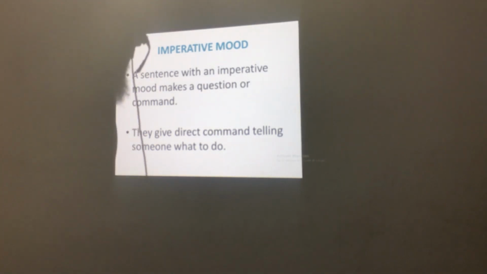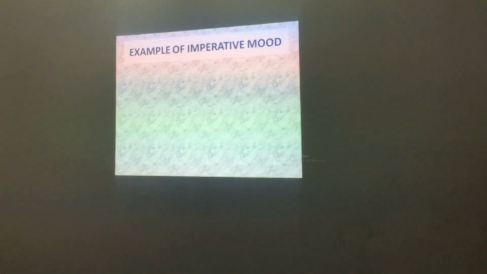Now, let's see from here again. You have examples of imperative mood. The first example I have here is: move that book.